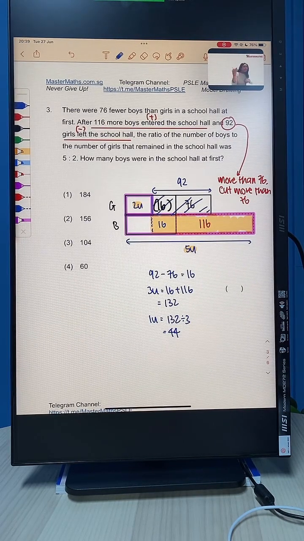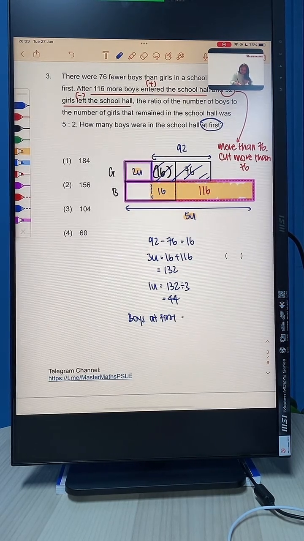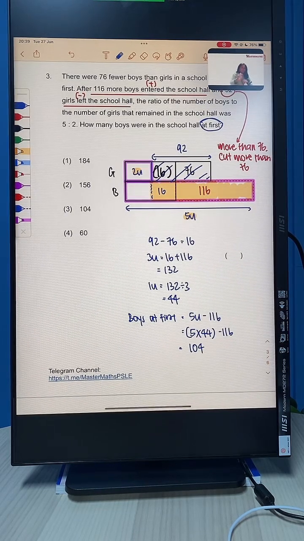Then now we can find very easily, right? So 1 unit is 44. How many boys were there in the school hall at first? At first, we can look for boys in the end, then subtract away 116. Or we can find 2 units plus 16. So let me write down boys at first. This will be our 5 units in the end. Subtract 116. So 5 times 44, subtract 116. We will get the final answer, 104.